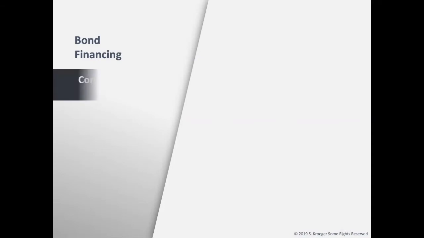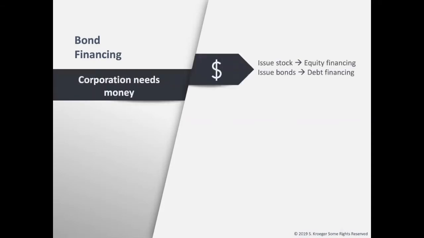We learned last chapter that a company can issue stock if they need to raise funds. Projects that need a lot of money often are financed with bonds. Issuing stock is called equity financing because the company is giving up equity or ownership of their company. Issuing bonds is called debt financing. This is because bonds are a form of debt. Essentially, the company is borrowing money and will need to pay that back.